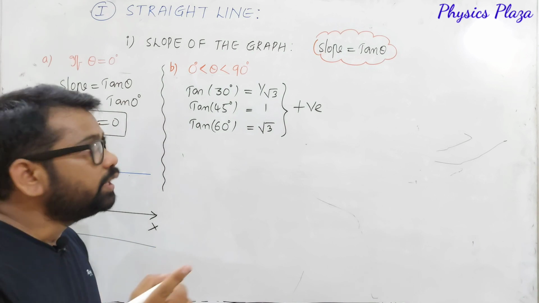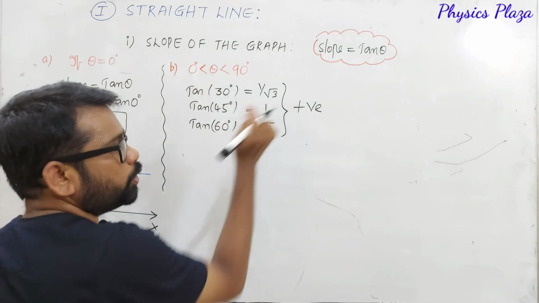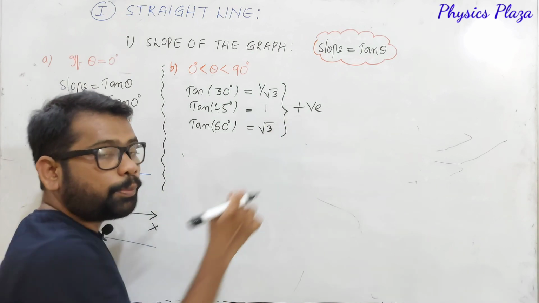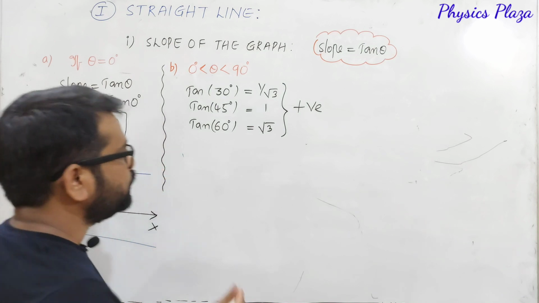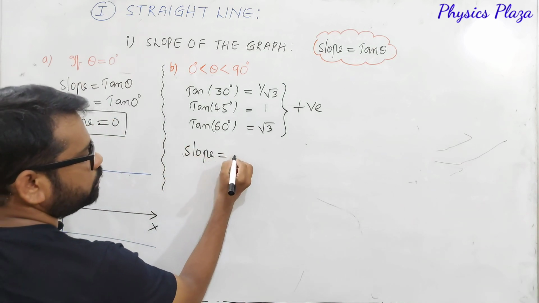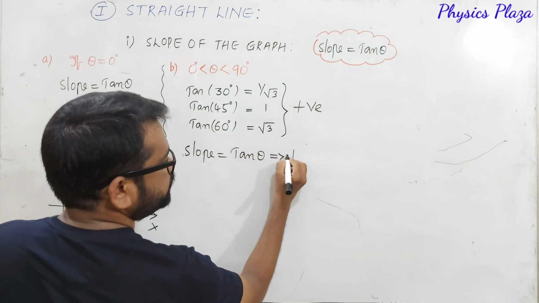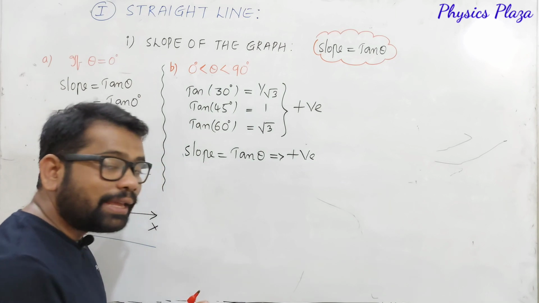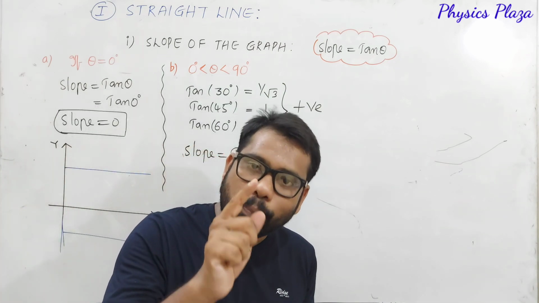Which means what? If the angle is acute, then tan values are going to be positive. As tan values are positive, what does that mean, children? Slope is also going to be positive. So, slope is equal to tan theta. This is going to be positive only. So, if the angle is acute, then the slope of the straight line is going to be positive.